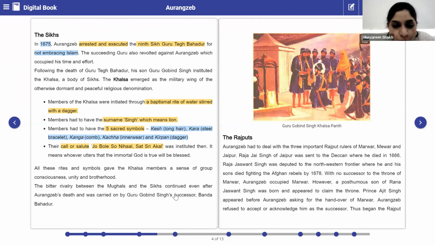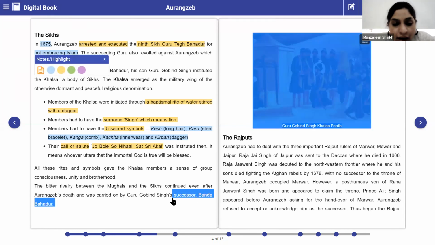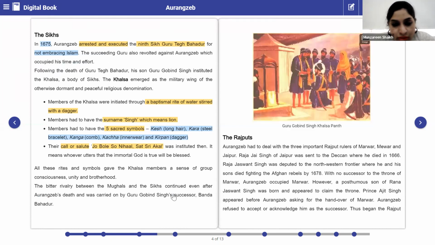Now, what happened after the son of Sikh Guru Tegh Bahadur died, that is, after Guru Gobind Singh died? What happened to Banda Bahadur? What did he do? He still continued the enmity with Aurangzeb, isn't it? Yes. Clear, everyone? Clear till here? Okay, so today we will study about the Rajputs.